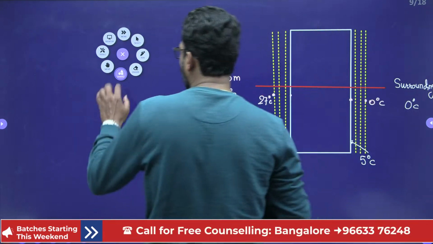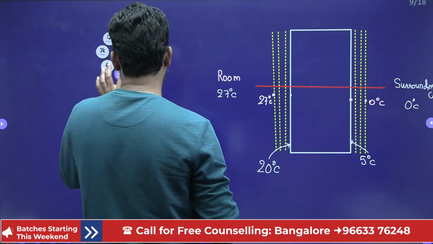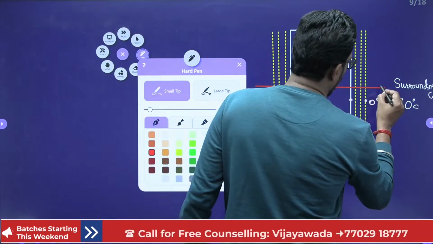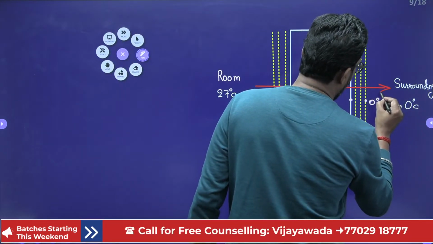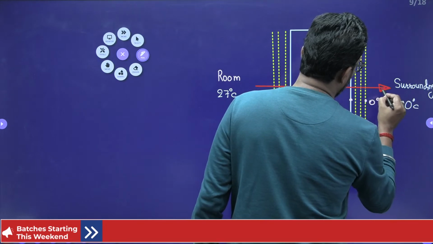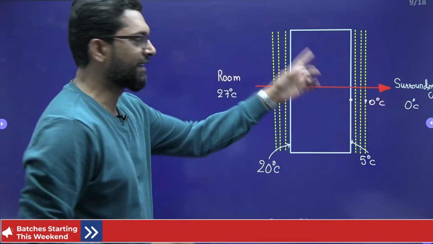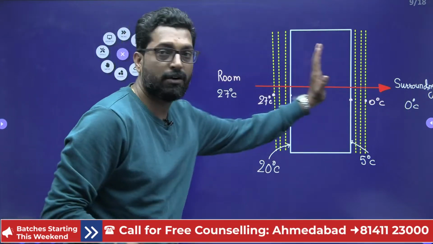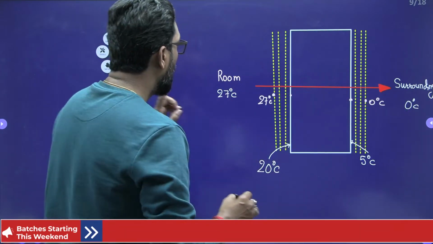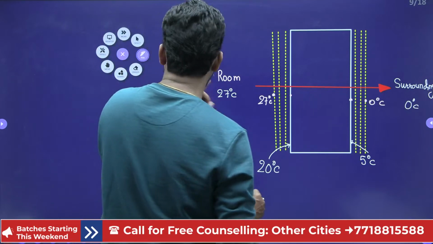That means if you take the bricks as a control volume, the bricks as a system, there is no change in the property within the system. So, my dear, this is very important. Heat will transfer from high temperature to low temperature. Now we have to take a system and surrounding.